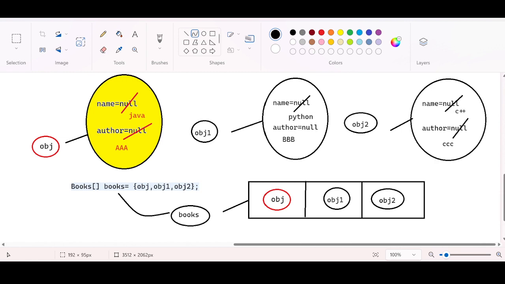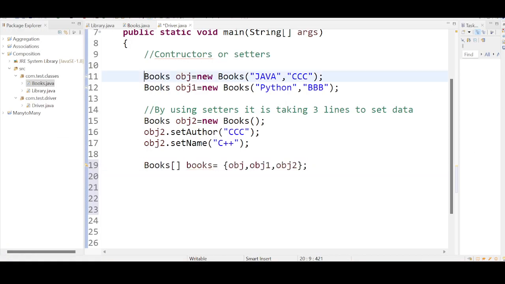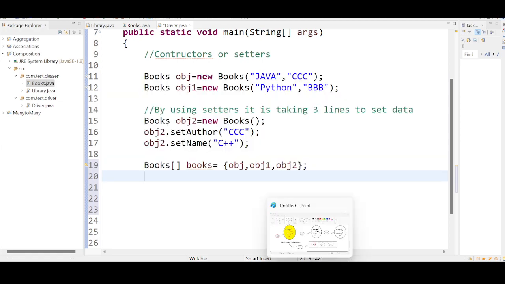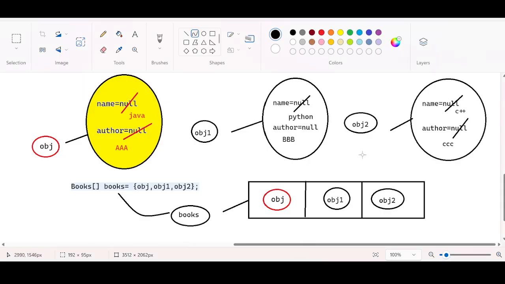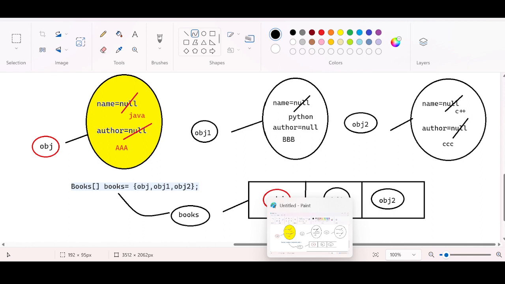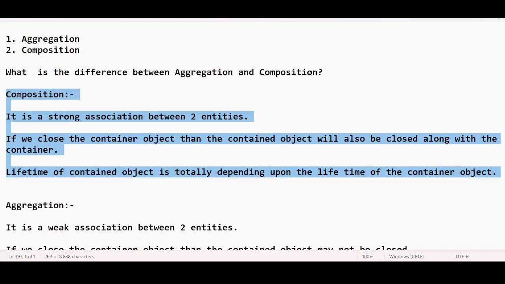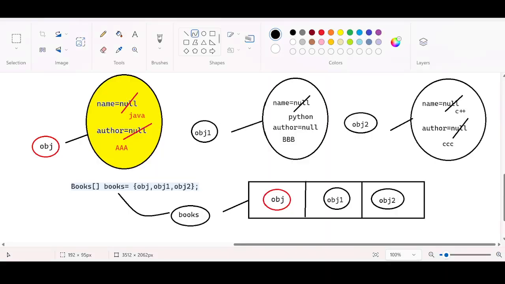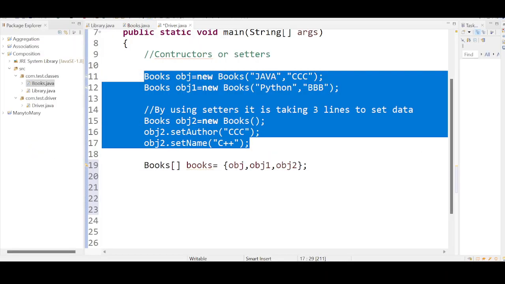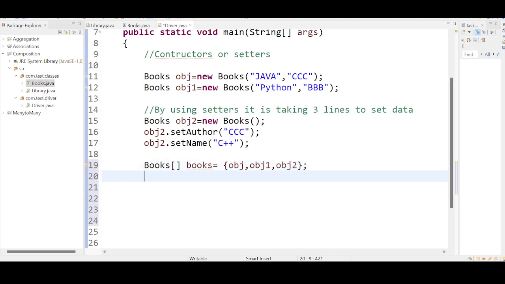Okay, now let us go back to the code. We have understood all these lines and how objects have been created because of these manipulations behind the scenes. These are the things that have just happened. This is not visible to us. I want to display all these things in the console. Go back here. I have just created an object for the books, and I need to create an object for the library.